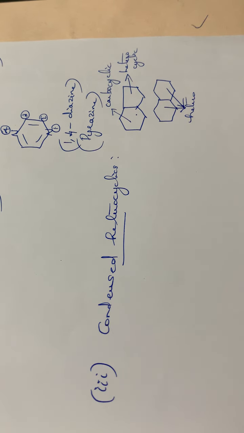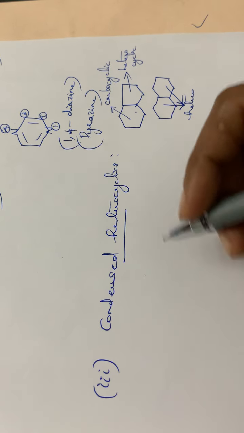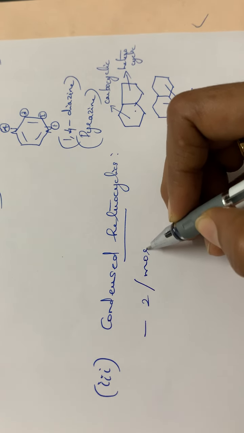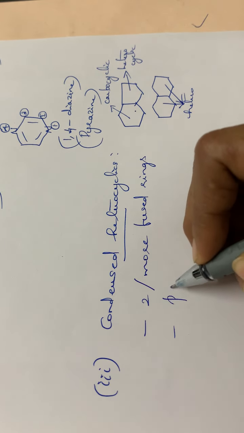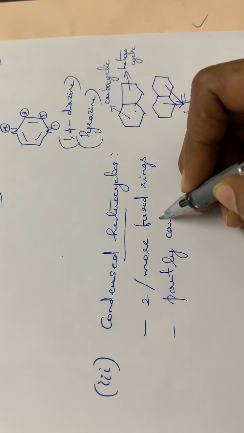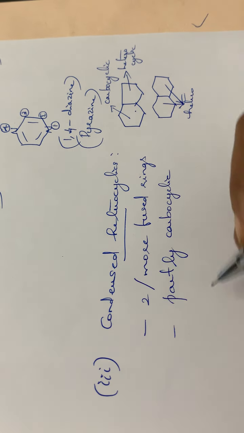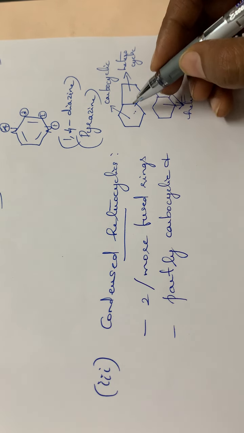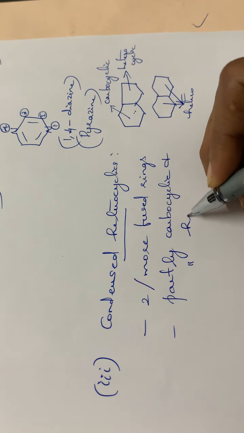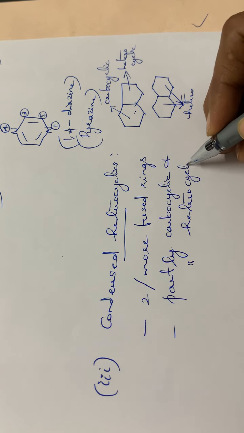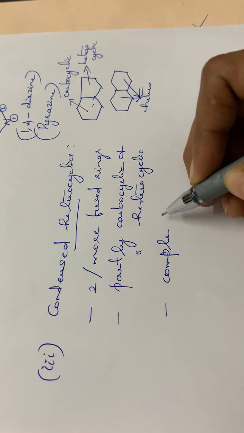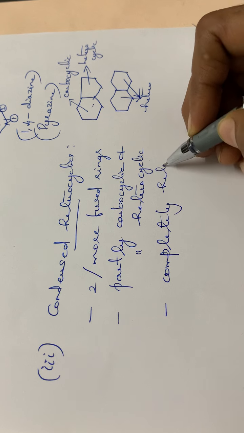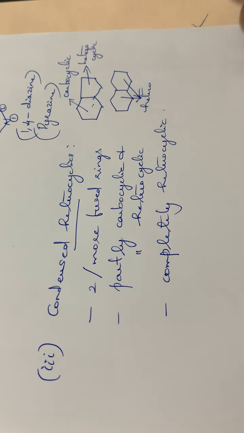So condensed heterocyclic means it will be having 2 or more fused rings, and it can be partly carbocyclic and partly heterocyclic, or it can be completely heterocyclic. So this is regarding the condensed heterocyclics.